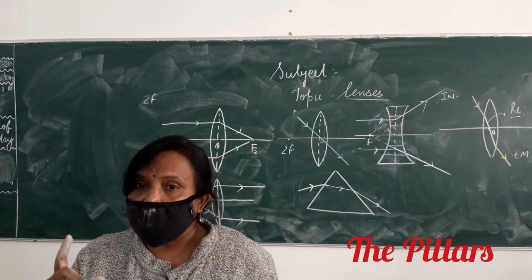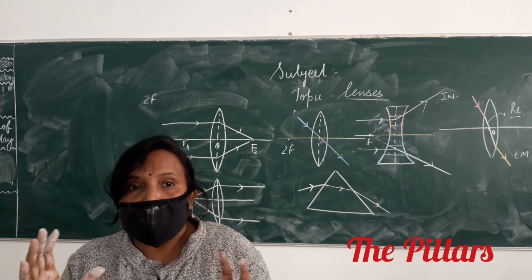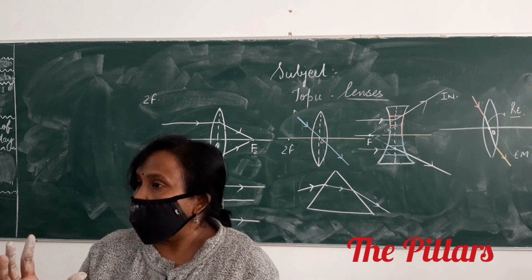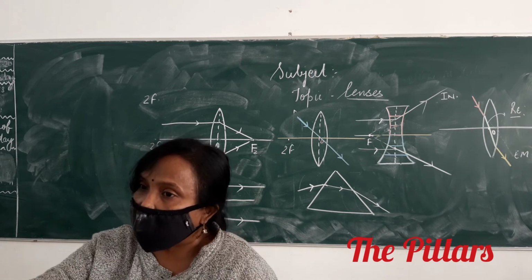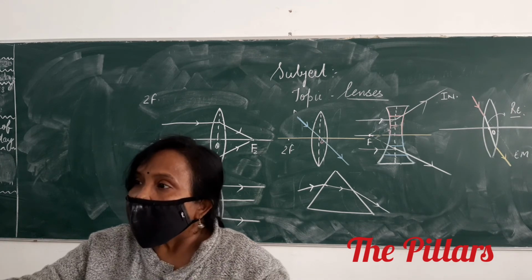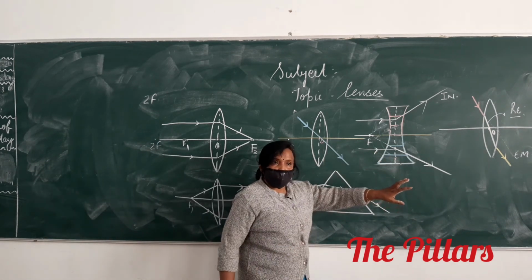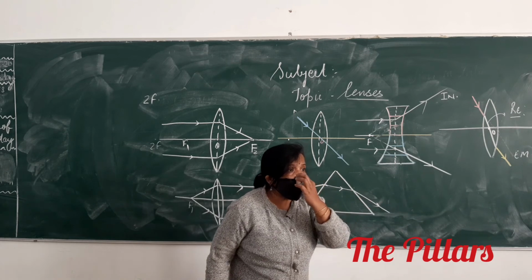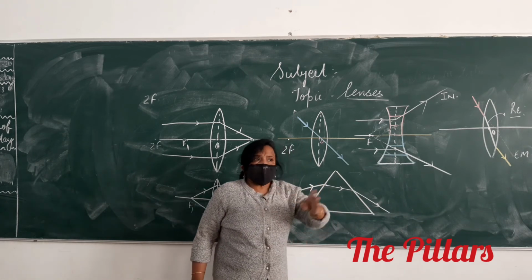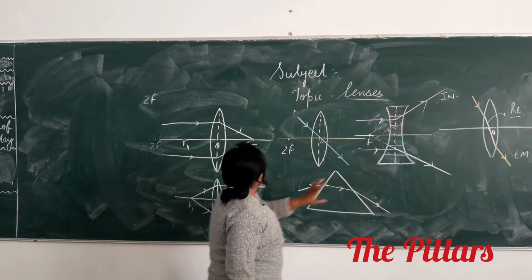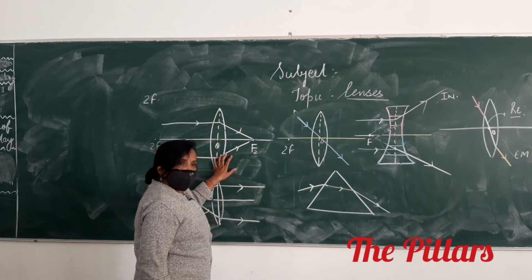Physics is a subject where many diagrams are not asked to be drawn, but you are supposed to draw. Suppose this was the question: define the focus of a lens, and a child has drawn this ray diagram, these two.